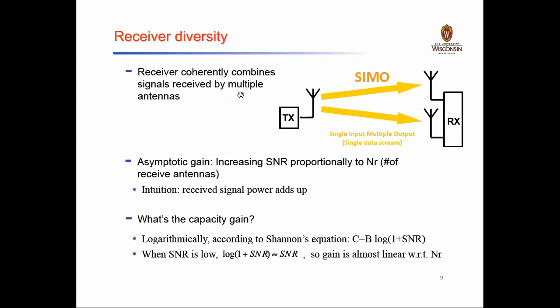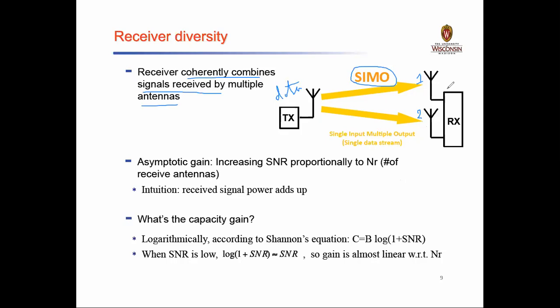What is receiver diversity? Basically, the receiver coherently combines the signal received by multiple antennas. You can see here, this receiver diversity makes use of single input and multiple output. If I transmit a data stream from the transmitter side, the receiver has the ability to receive the same signal at different antenna locations, or at different receiving antennas. This receiver coherently combines the signals received by multiple antennas.